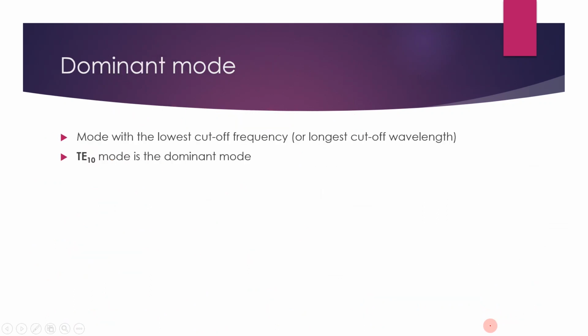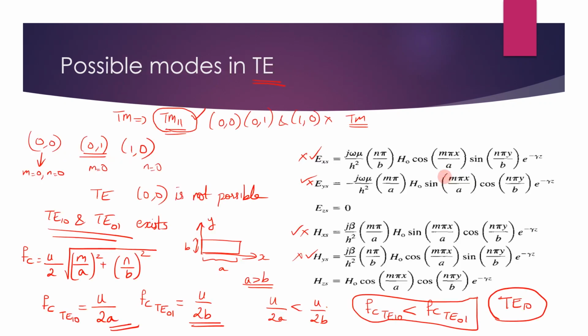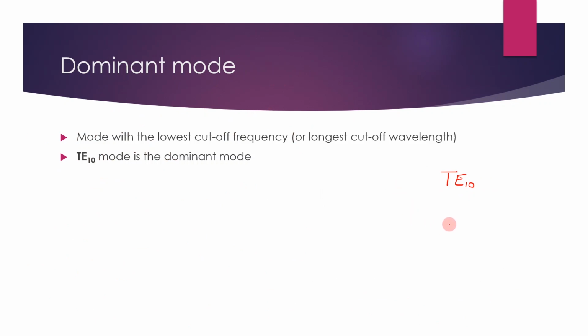Now let's see the dominant mode. The mode with the lowest cutoff frequency or longest cutoff wavelength is called the dominant mode, and in the last slide we compared TE10 and TE01. Okay, for TE10 it was U by 2A.